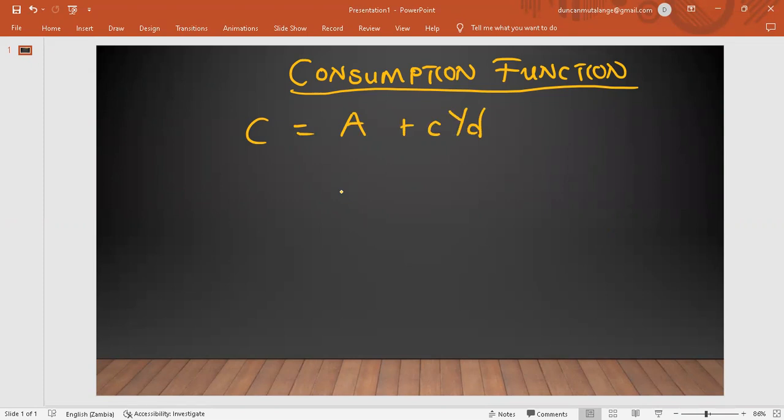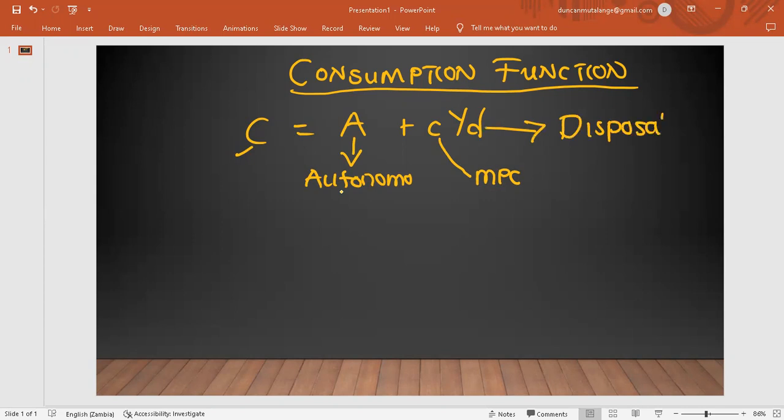Depending on the book you're using and your lecturer, these abbreviations can change, but this C is consumption. This A is autonomous expenditure, all right? Then this small c shows us something called the MPC, the marginal propensity to consume, which I'll explain in a bit, and YD represents the disposable income. I'll briefly talk about each of these in different videos, but today I just want to focus on the MPC.